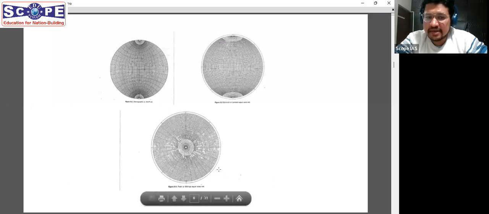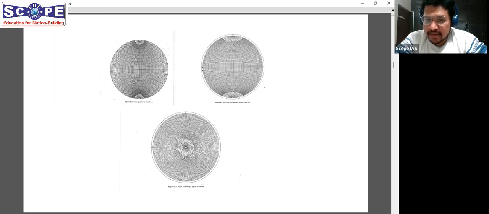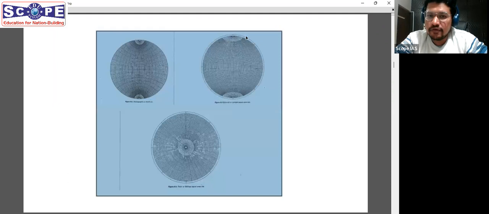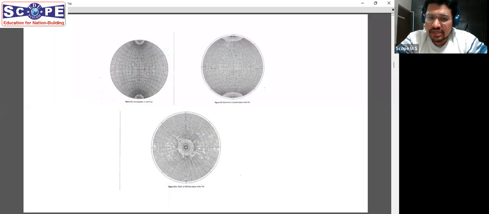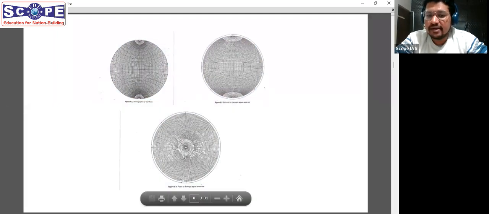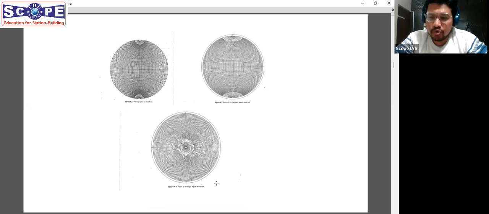And this third diagram is nothing but a polar view of the same equal area map. So here we are looking at the equator, and if we have a polar view, this is something which we will look at. And this is a third type of net. It is named as Billings net or polar net.